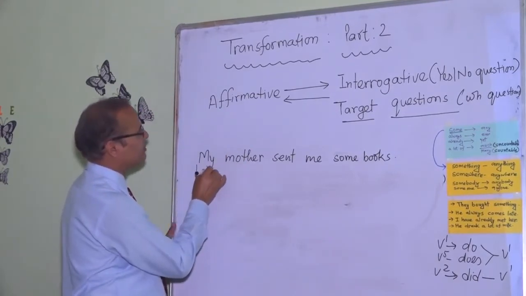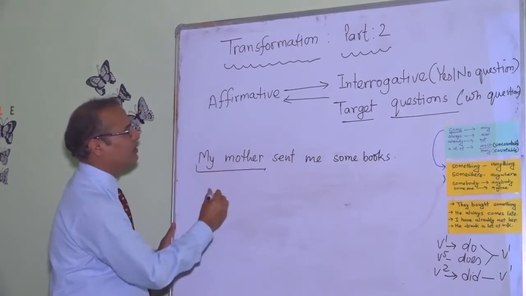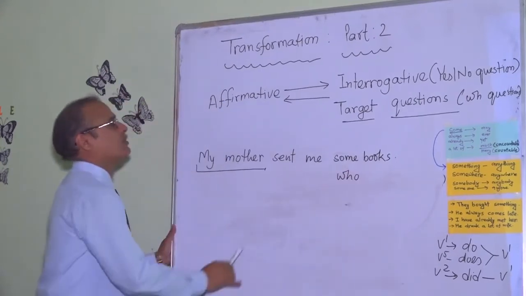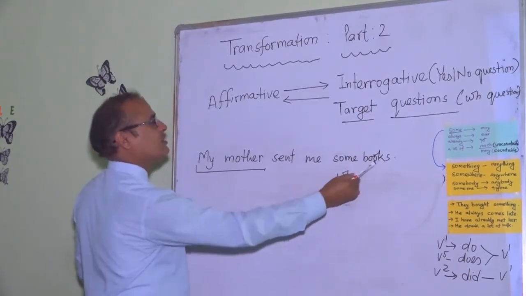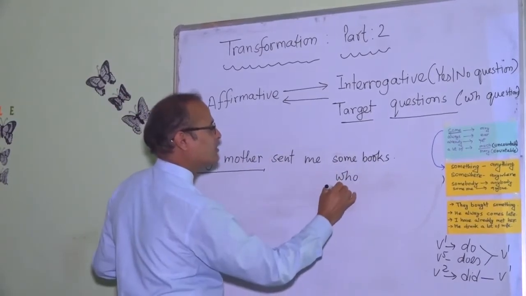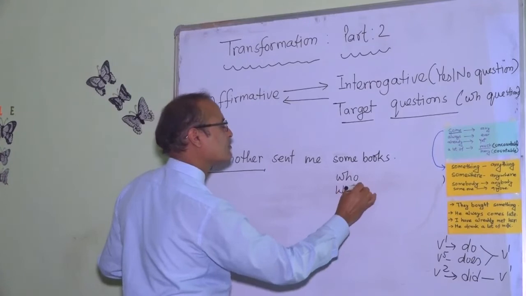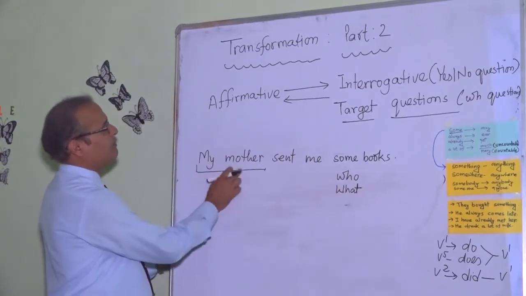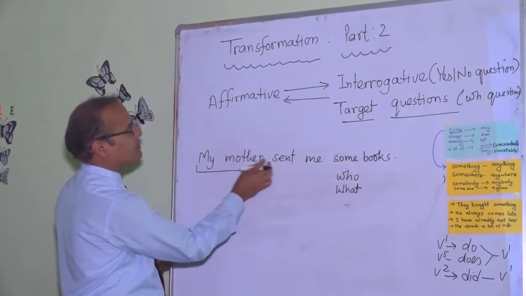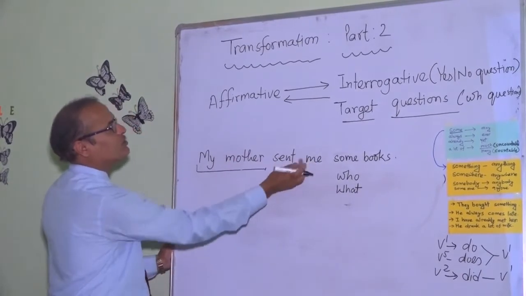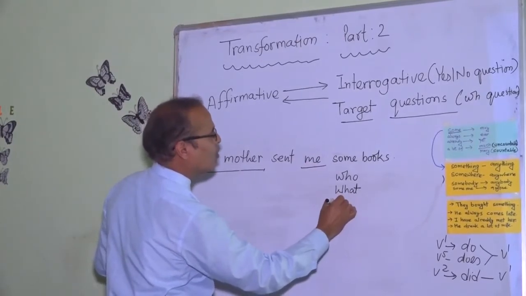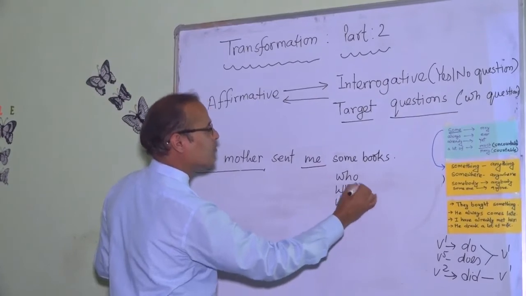For example, from my mother, we can form a question, who. And from some books, using this, we can form what. And my mother sent me. This me is the object here. My mother subject, sent verb, me object. From this me, we can form who, whom.